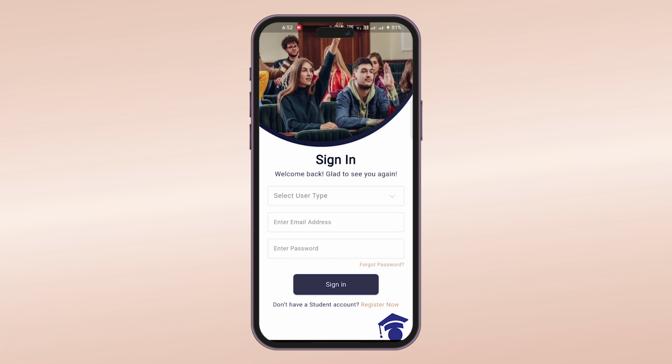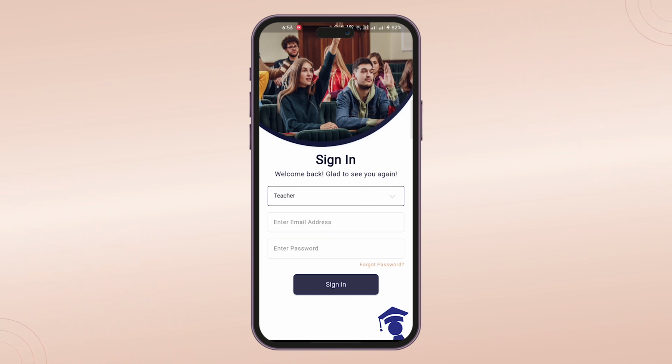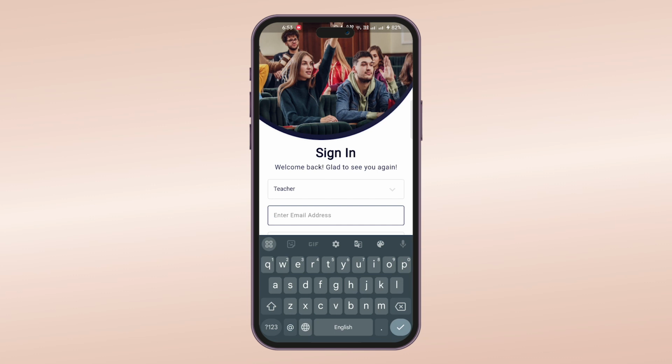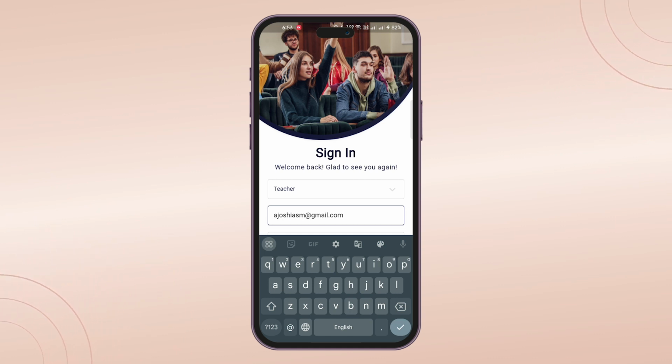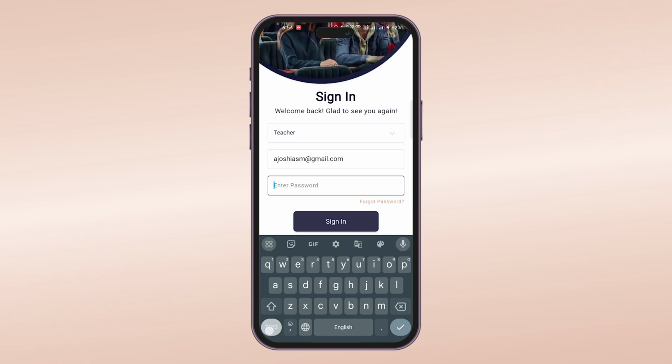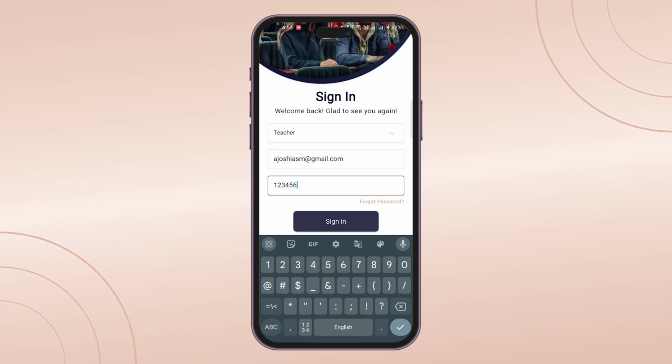Here at the sign in page, we will first select the user type as a teacher and enter the email address and password to get right into the teacher interface. Here I enter the email address. Then I will enter the password which has been set by the teacher, and now I sign in.